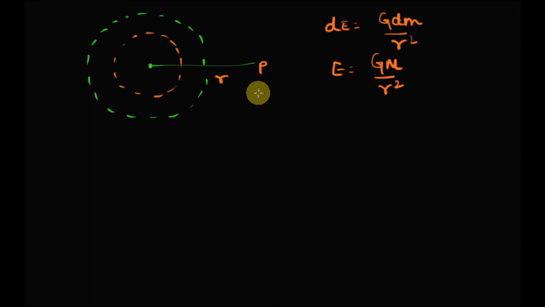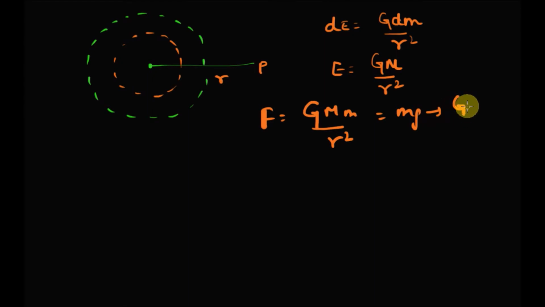The theory of gravitation also says this thing only, right? The theory of gravitation says that the gravitational force experienced by an object due to Earth is GMm by r square, equal to mg, and so the acceleration due to gravity is GM by r square. So this acceleration due to gravity and the gravitational field are nothing but the same. So this result we knew earlier.